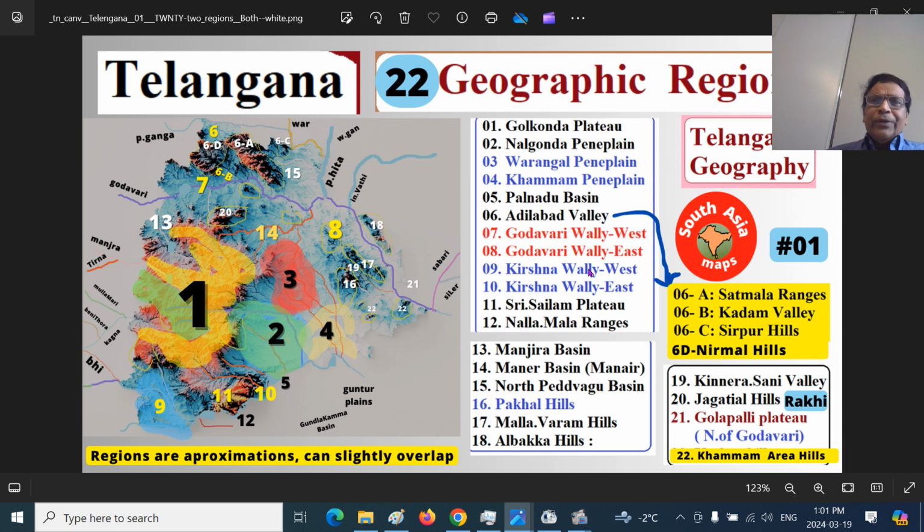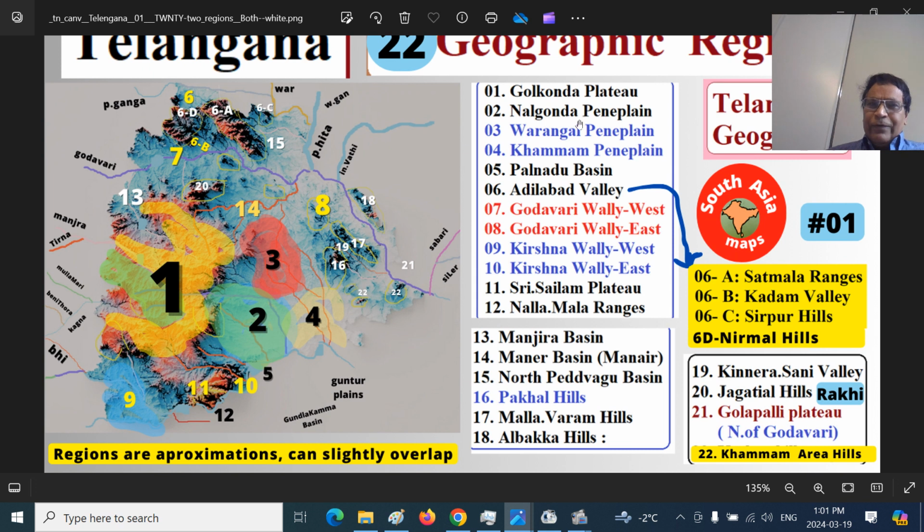So these are the 22 geographic regions. I'll go over them briefly first, and I will take you through the three-dimensional maps mostly, so that these points will be thoroughly articulated in your mind. So there are 22 geographical regions.